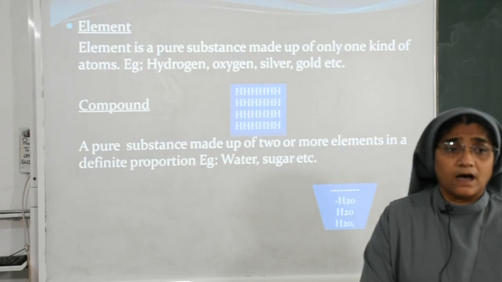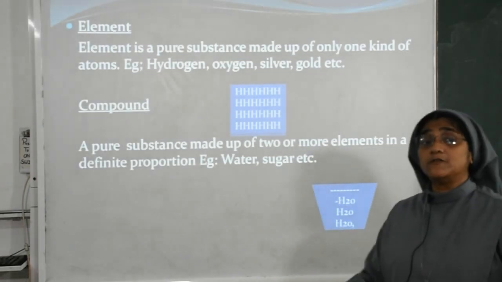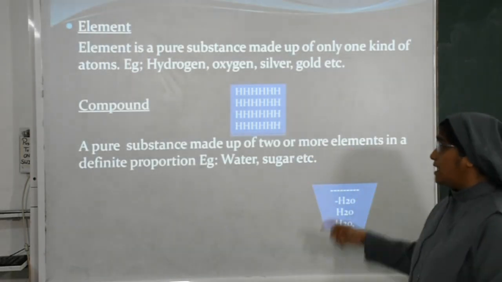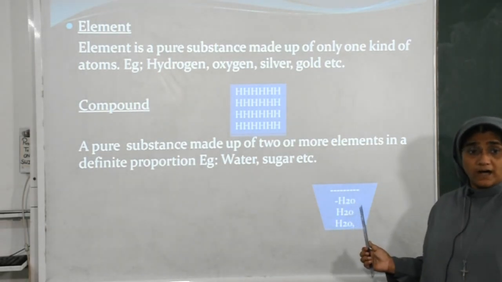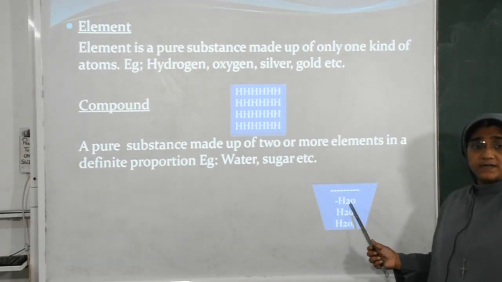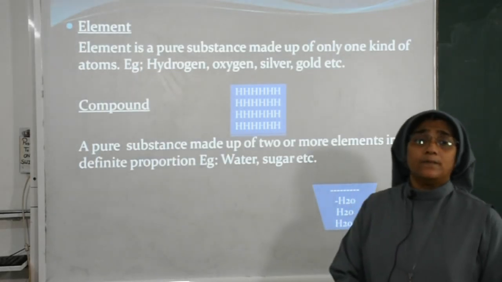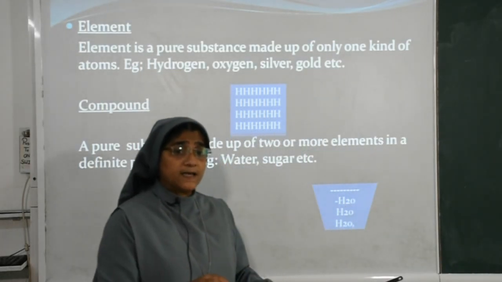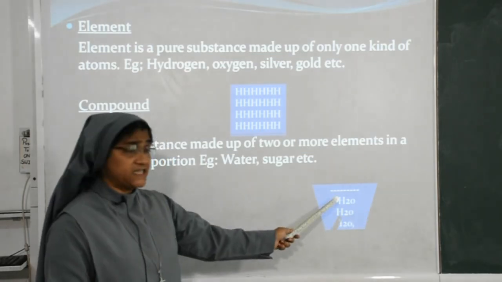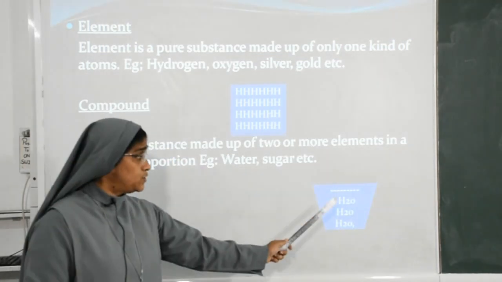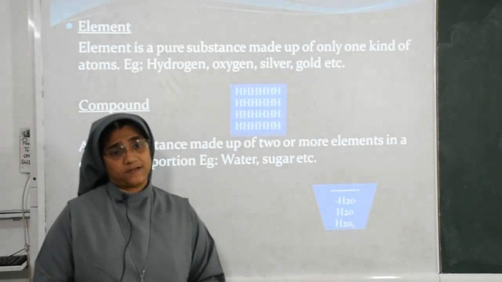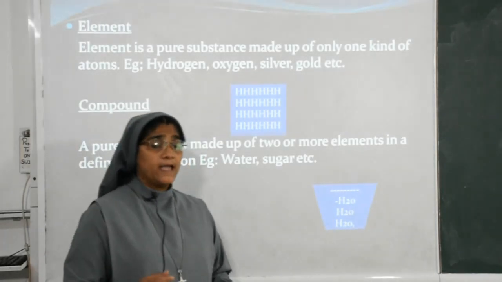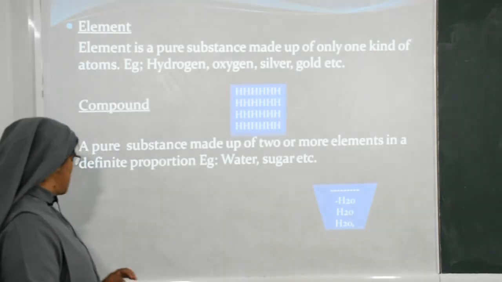Compound: a pure substance made up of two or more elements. Here you see a glass of water. Water is H2O. H2O means how many elements are present? Two elements, hydrogen and oxygen. So two of hydrogen and one of oxygen. So that is a compound. Next we will study about mixture.